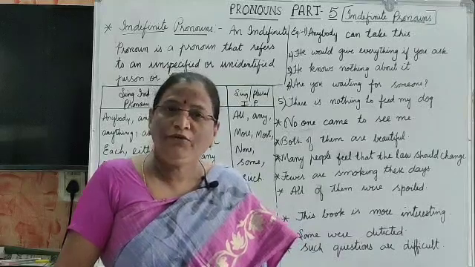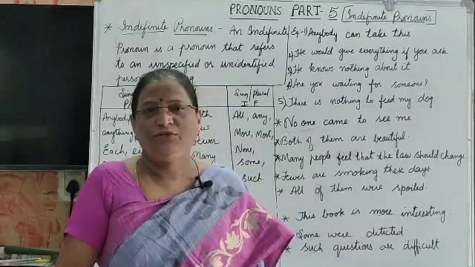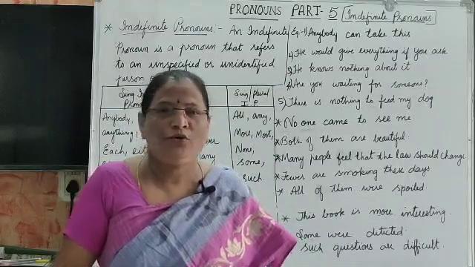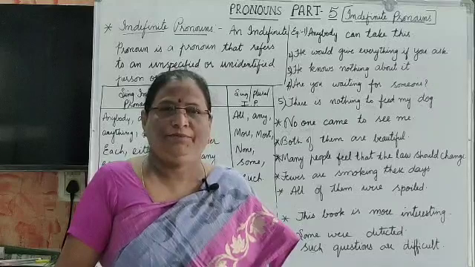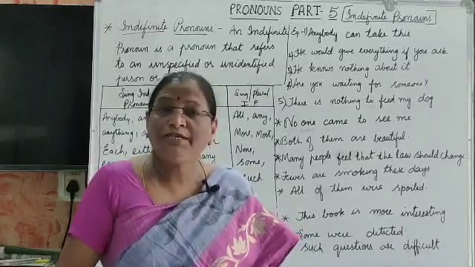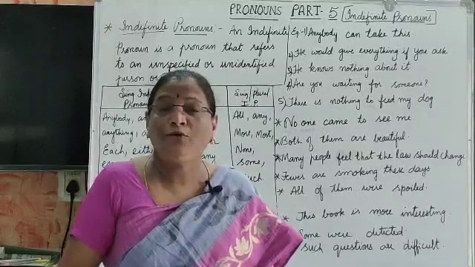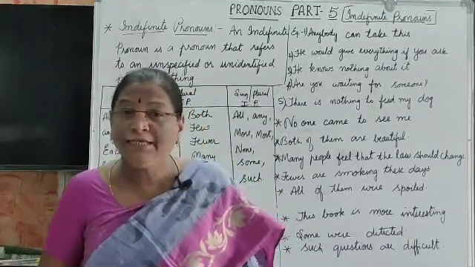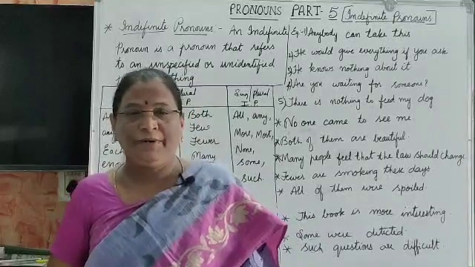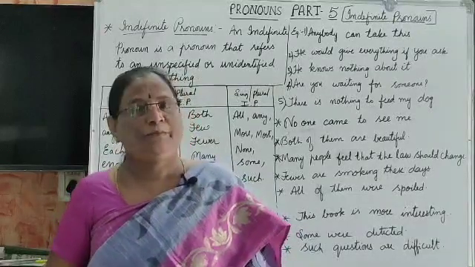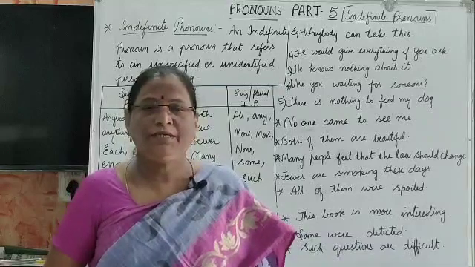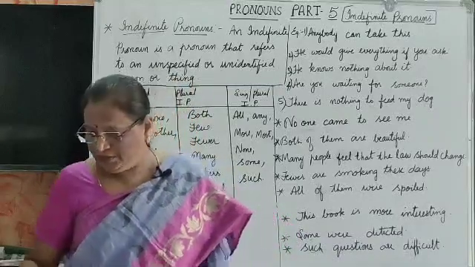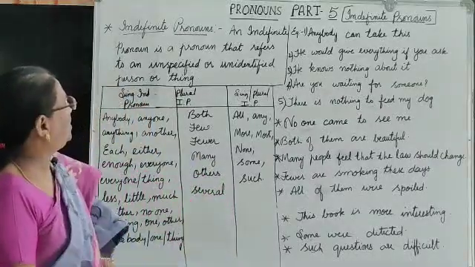We use pronouns ending in body, B-O-D-Y, or one for people, and pronouns ending in thing for things. Somebody and someone are used for people. Something is used for things. Like that, we use the indefinite pronouns in different ways.